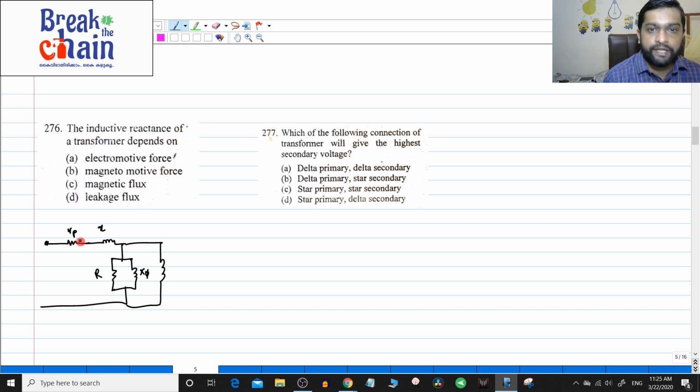I will just put it as referring to one side, so we will refer it to the primary side. This component is actually due to the magnetizing component. But the inductive reactance of the transformer is modeled after the leakage flux. If you have not watched that video, you can go and watch it, where I have given in depth how the equivalent circuit parameters are derived. So here, 276, the answer will be leakage flux.